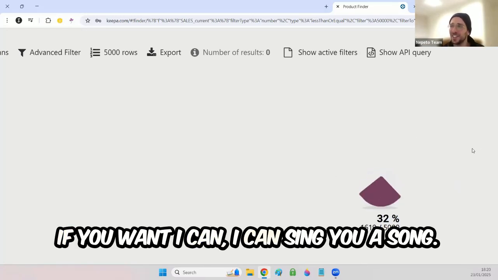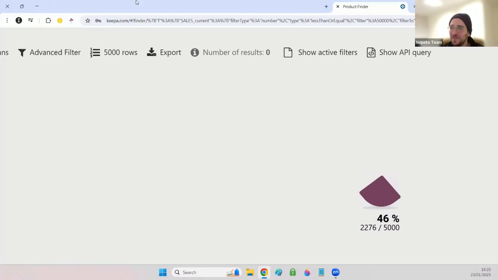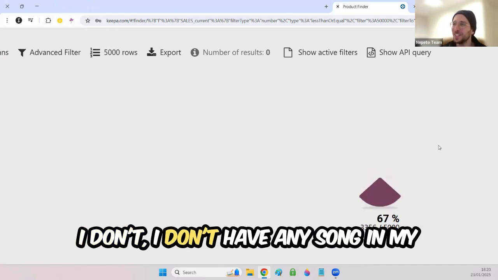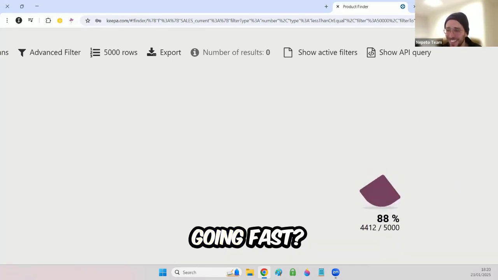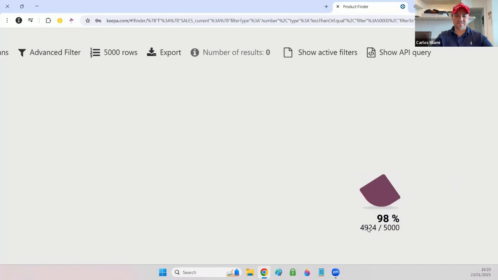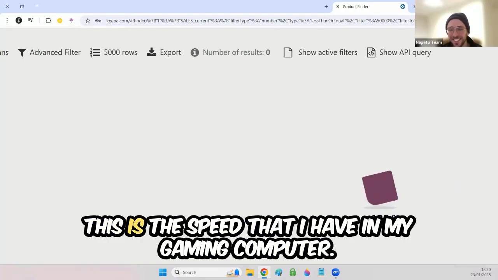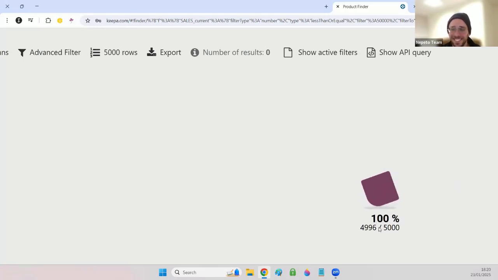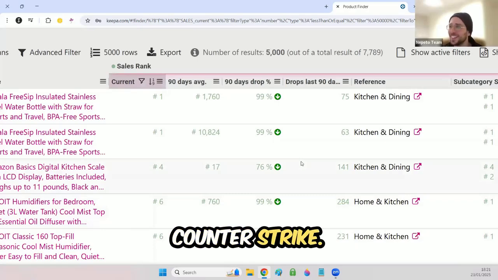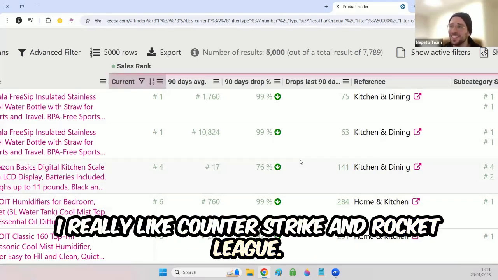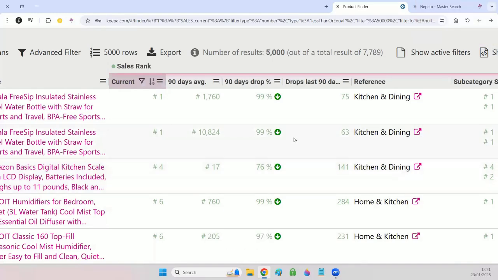If you want, I can sing you a song. I don't have any song in my head, but let's try to hum something. Going fast. Yeah, this is the speed that I have in my gaming computer. What games do you play? Counter-Strike. I really like Counter-Strike and Rocket League. Nice.